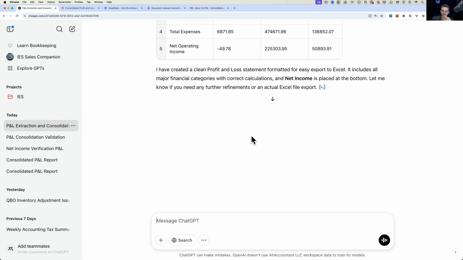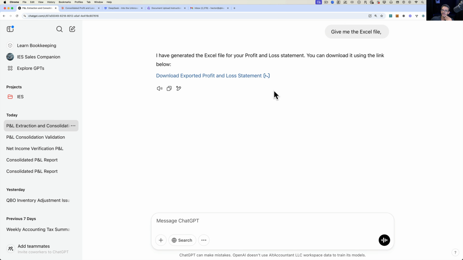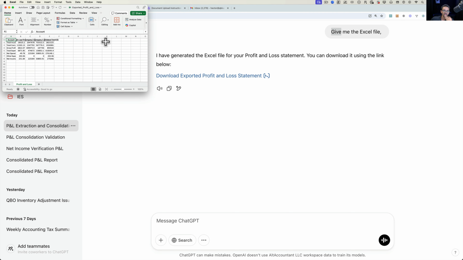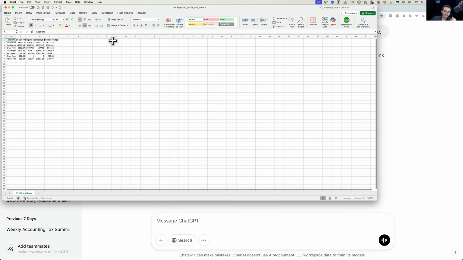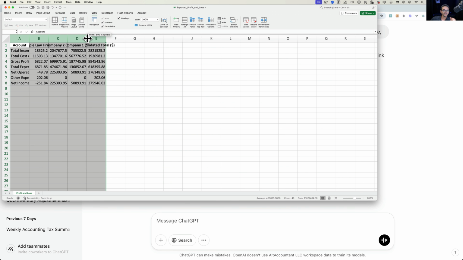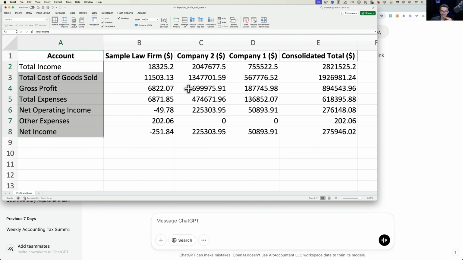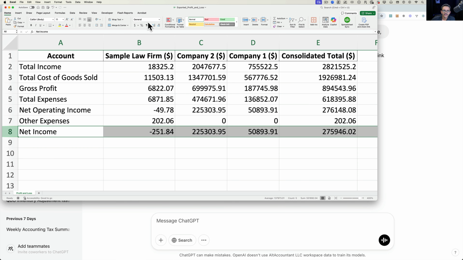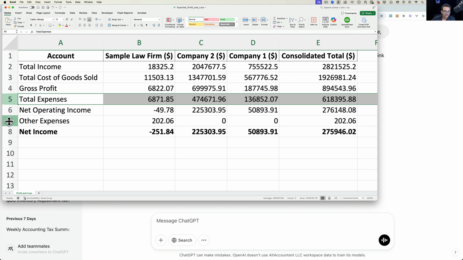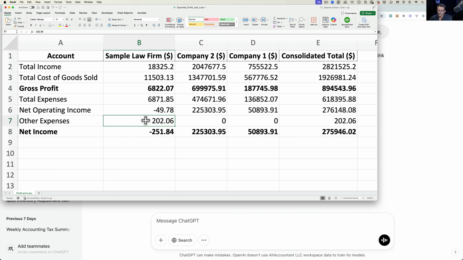Let's go back into ChatGPT. Okay, there is my downloaded file. Let's see if we can download that and open up the Excel file. Okay, so it went back to that default where it gives me the high level numbers, with the high level accounts, which is not bad. I mean, so far so good. I can work with this, and you can give it the instructions and tell it to subtotal things or to bold certain things. I'm sure you can do all that.